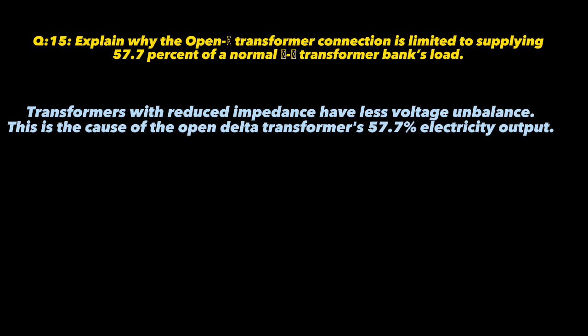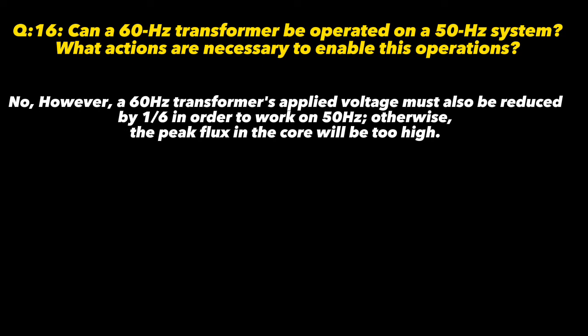57.7%, means 57.7%. Question number 16 is: can a 60 Hz transformer be operated on a 50 Hz system? What actions are necessary to enable this operation? The answer is no. However, a 60 Hz transformer's applied voltage must also be reduced by 1/6 in order to work on 50 Hz. Otherwise, the peak flux in the core will be too high. It means that no, but if a 60 Hz transformer is to be operated on 50 Hz, its applied voltage must also be reduced by 1/6 or the peak flux in the core will be too high.